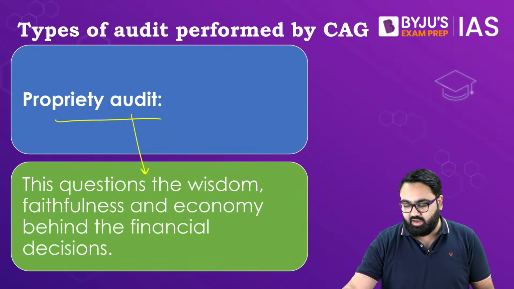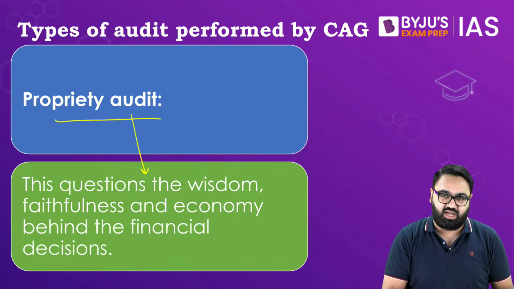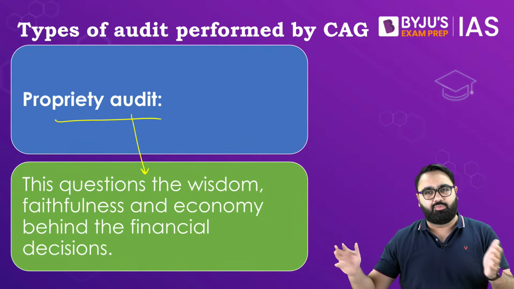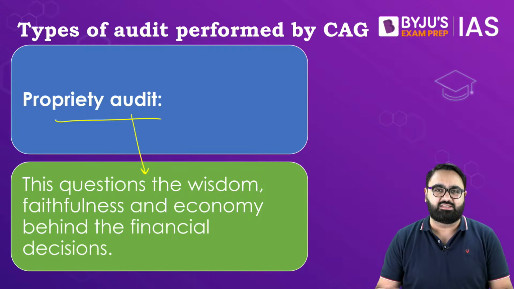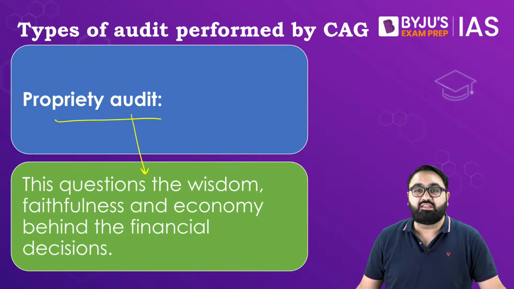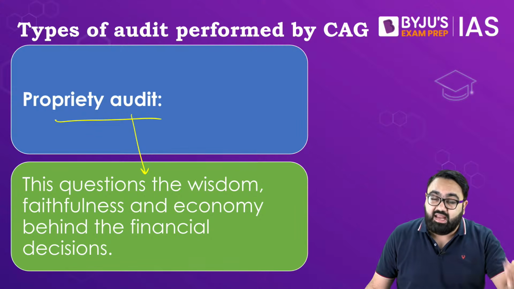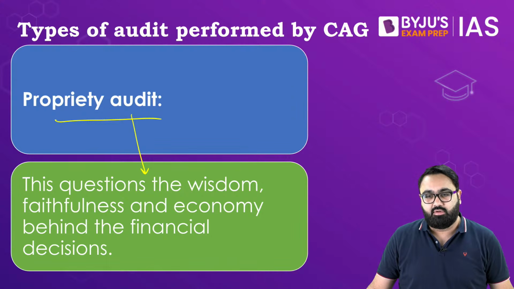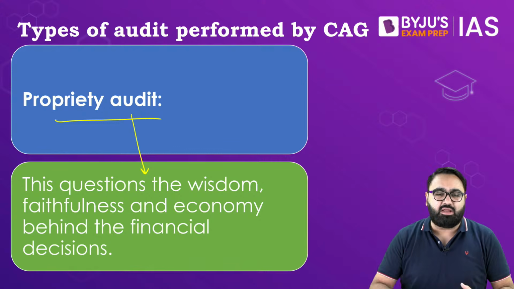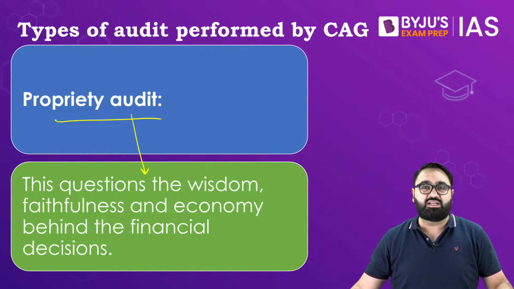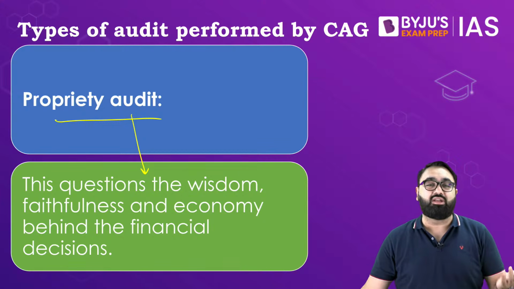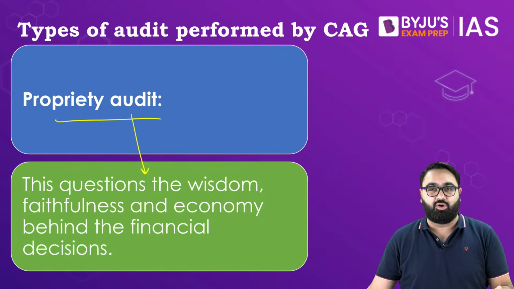Let's say the government of India took 500 crore rupees to build a statue, and they did spend that money to build the statue. All that is fine, nothing is illegal. But the CAG in the report will also identify whether or not there was a need to build that statue, whether or not the same money could have been used somewhere else, whether or not the government just splurged the money when they did not need it. That is called proprietary audit.